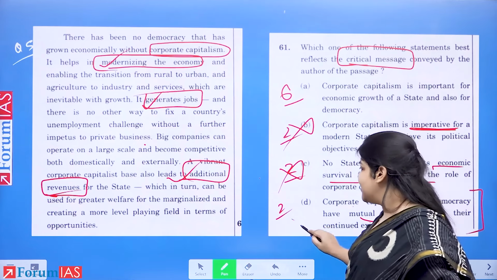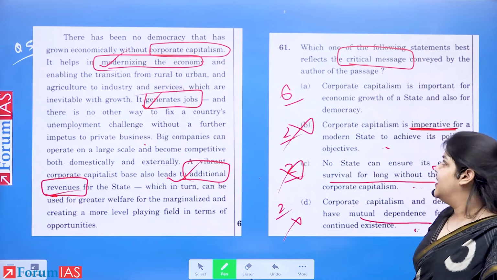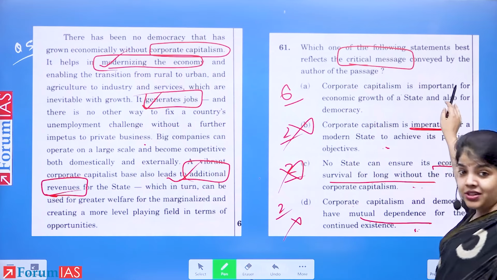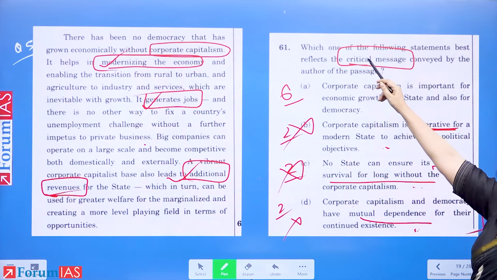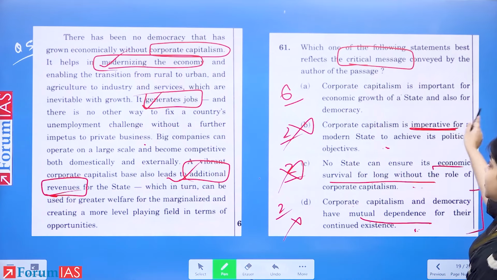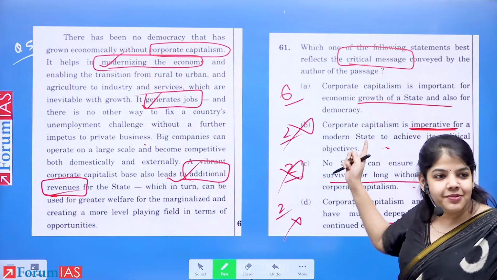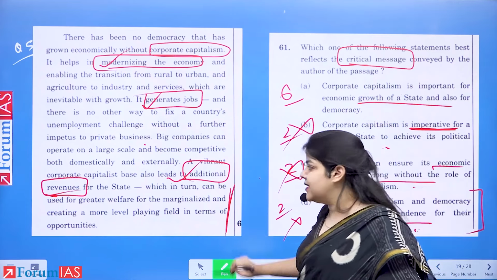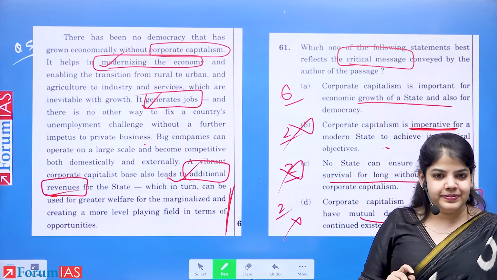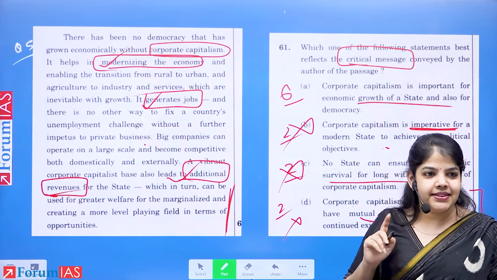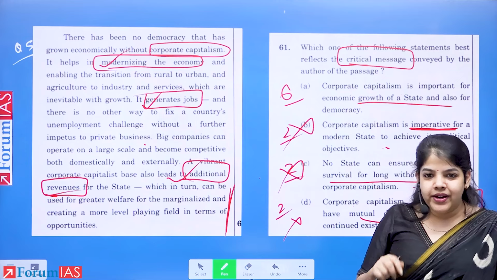Now, what is the option? A. Corporate capitalism is important for economic growth of a state and democracy. This is what the first statement says. How was it important for a democracy? Last line: welfare for all. So what is the answer now? A. So, what went wrong?